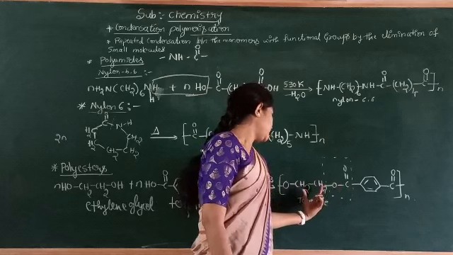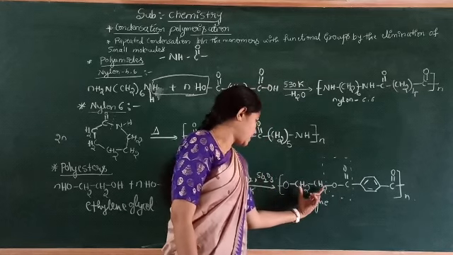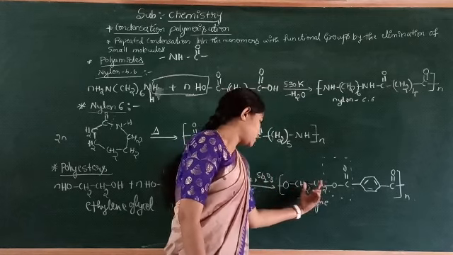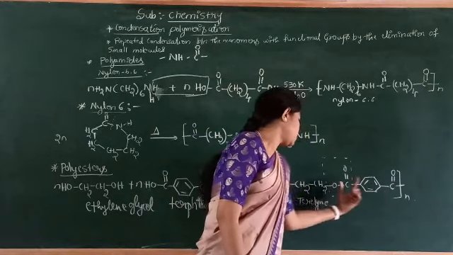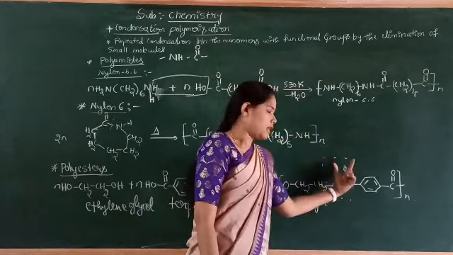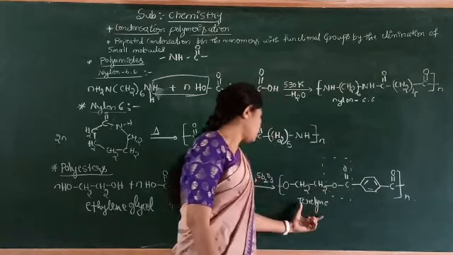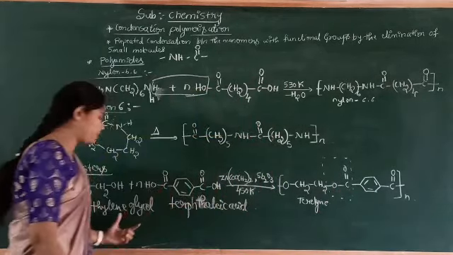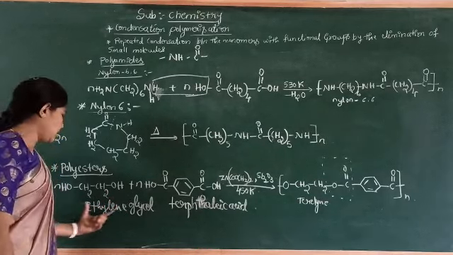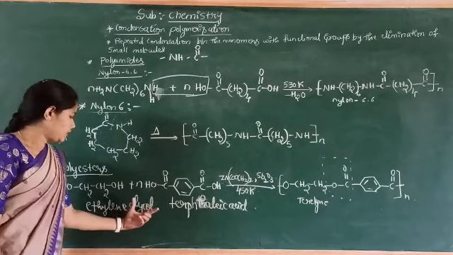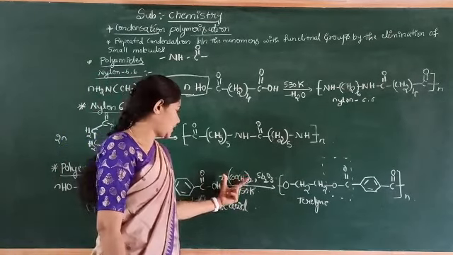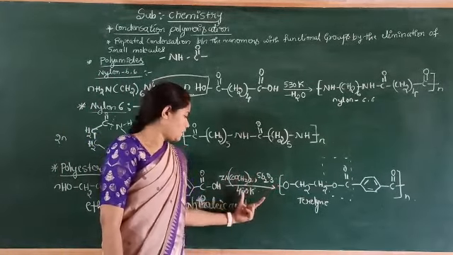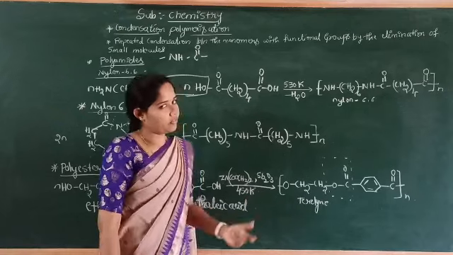Here this CH2 group is taken as R, and if we take this as R', then it forms an ester. So this is the manufacture of terylene, which is prepared by heating ethylene glycol and terephthalic acid in the presence of zinc acetate and antimony trioxide above 450 Kelvin.